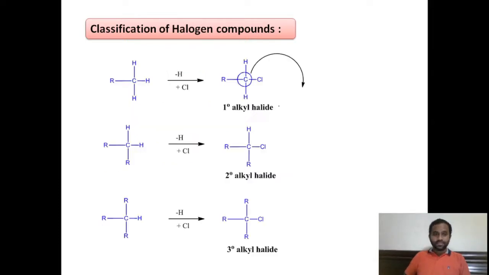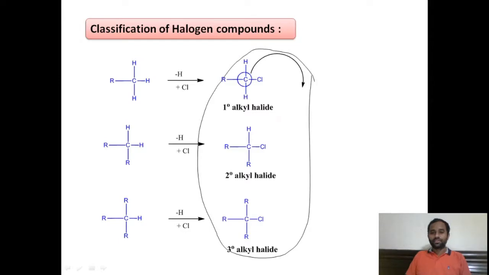Coming to another type of classification, halogen compounds are of monohalogen type, having one chlorine in the molecule.